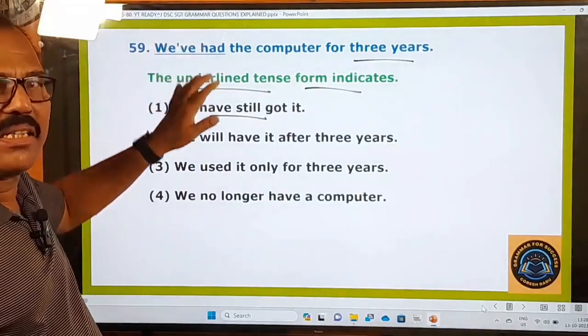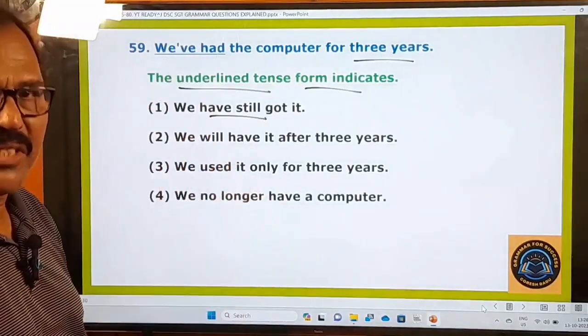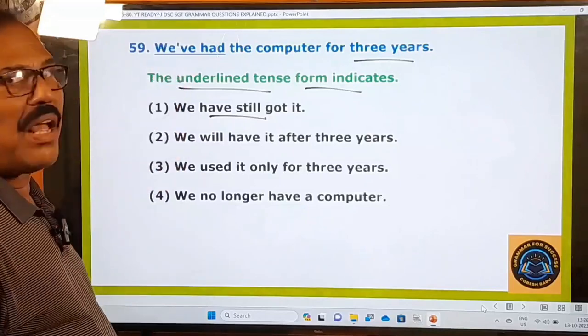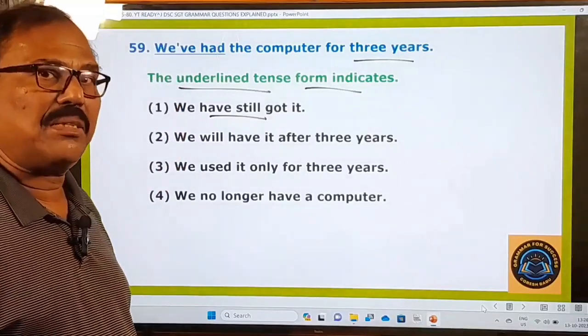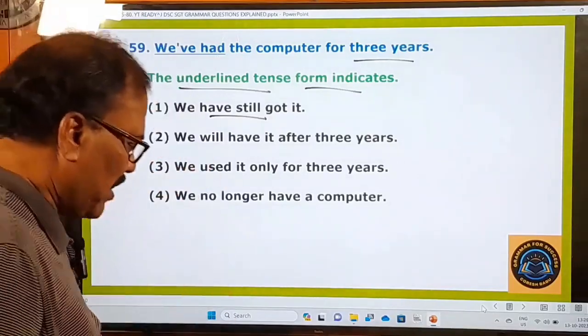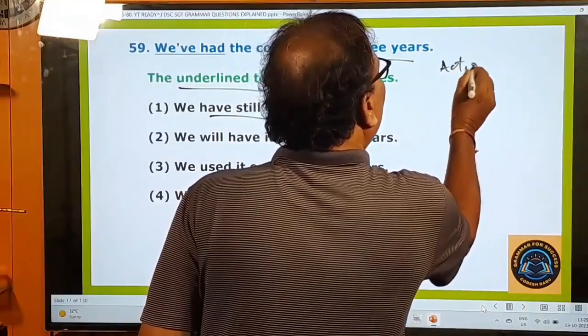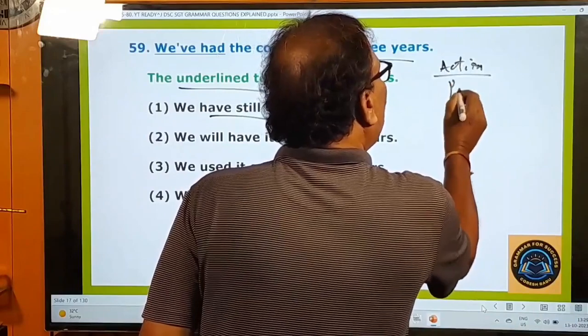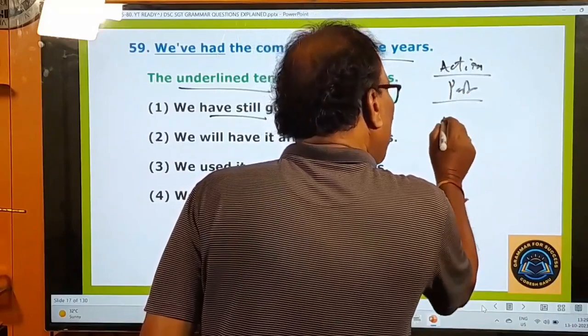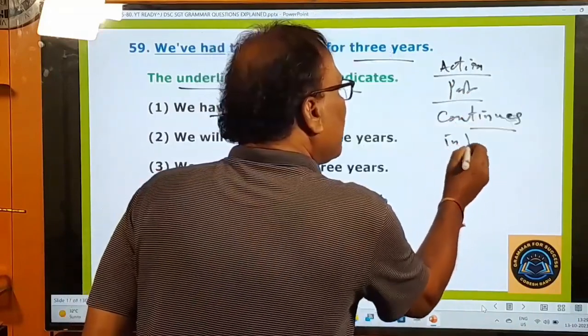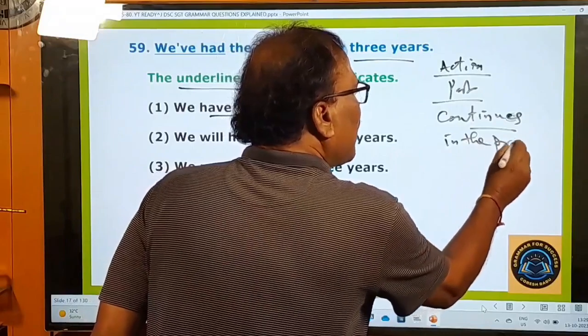We have had is nothing but present perfect tense, right? And you know very well about the use of the present perfect tense. What is the use of the present perfect tense? It is used to indicate an action, okay, that begins in the past and continues in the present. That is the point. In the present.